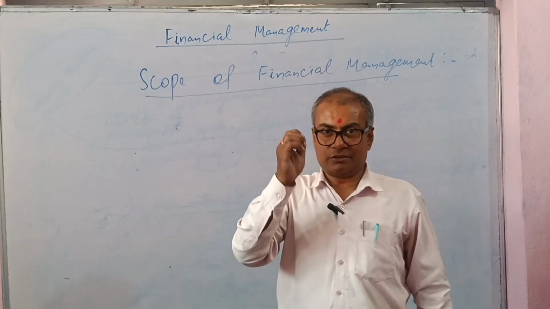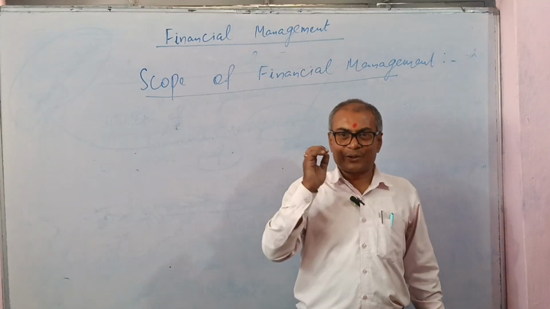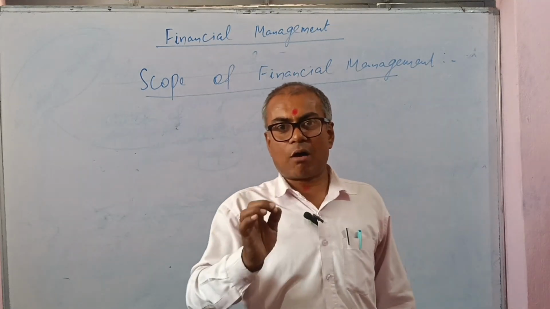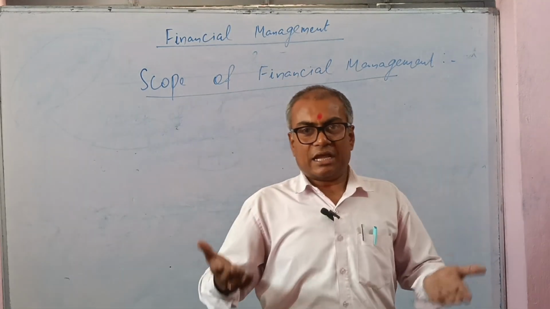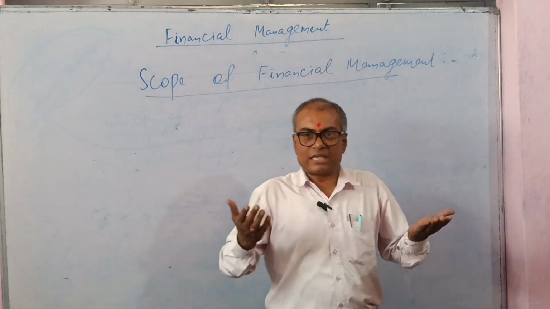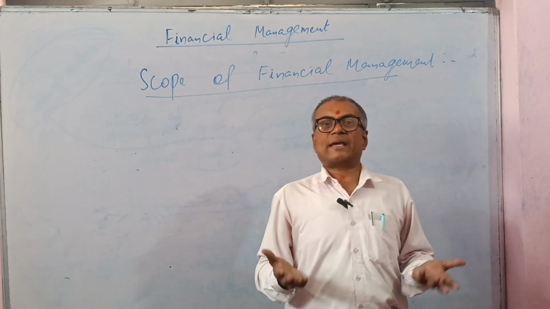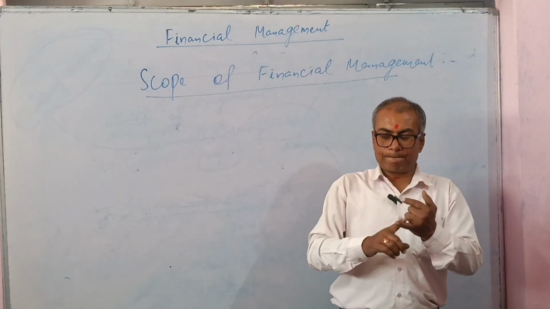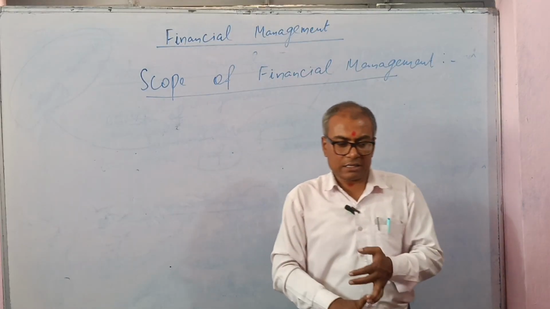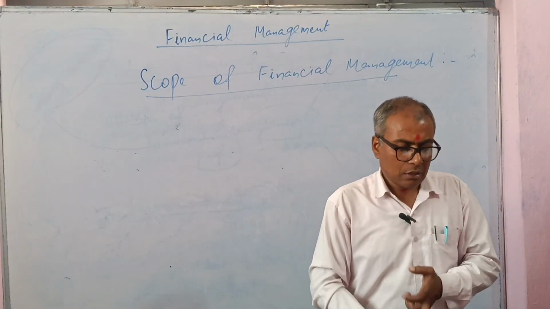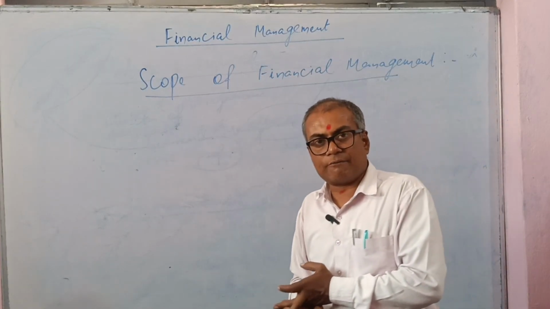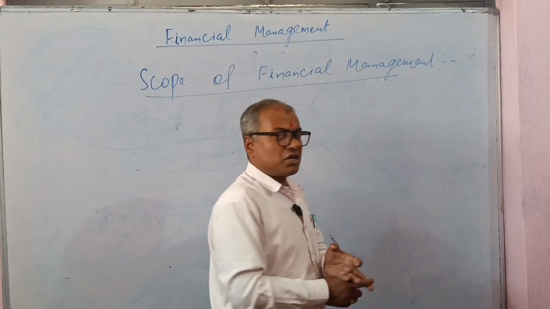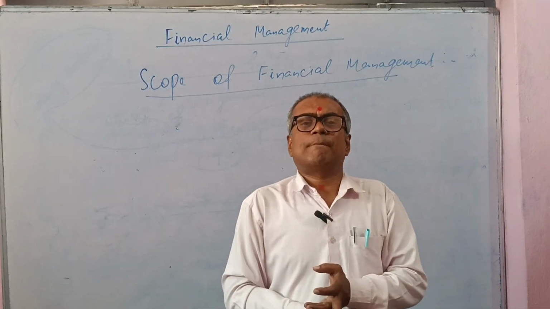That means we can say that the overall goal of the enterprises is only to maximize the wealth of the shareholder, and it is the financial management which helps the organization to maximize the wealth of the shareholder by analyzing, planning and controlling the financial affairs of the enterprises. This is the nature and scope of financial management.